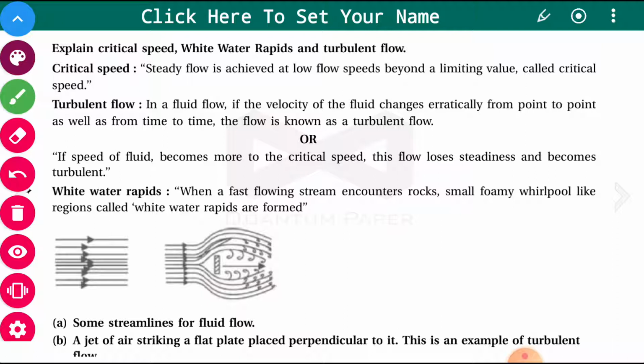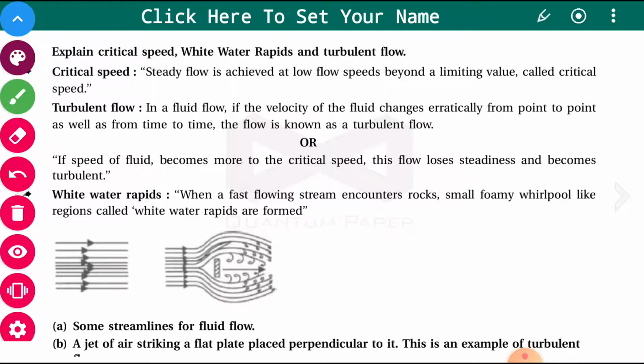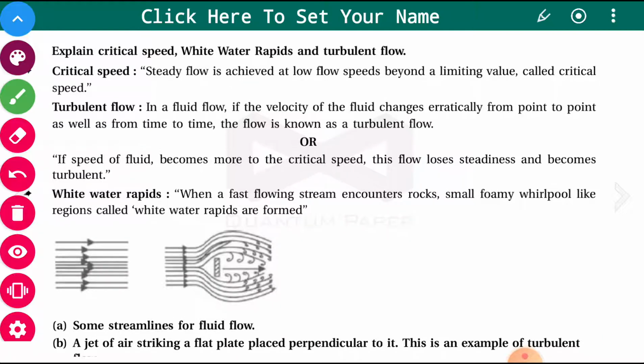Now turbulent flow: in a fluid flow, if the velocity of the fluid changes erratically from point to point as well as from time to time, the flow is known as turbulent flow. At a particular point also the velocity changes, the speed changes and the direction changes from time to time.